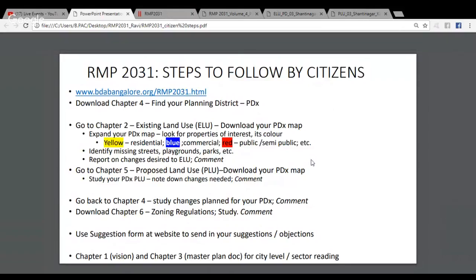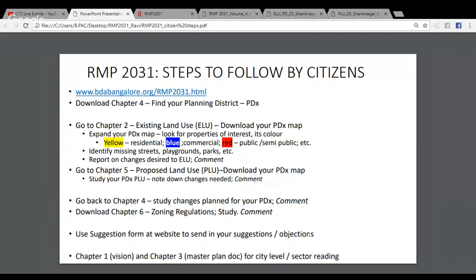So quickly to summarize the ground that I covered, there is the website bdabangalore.org, RMP 2031. Those have a whole lot of volumes or chapters. You start with chapter 4, find your planning district, look at existing land use and proposed land use, mark the changes that you want to make, study chapter 4 for what's planned for your planning district, look at the zoning regulations available in chapter 6, and send in your suggestions to BDA at the website that is mentioned here.